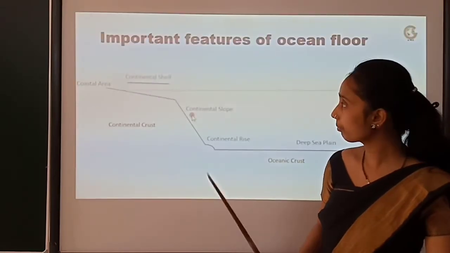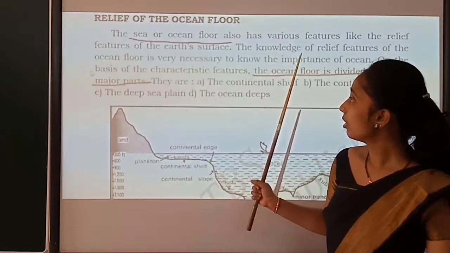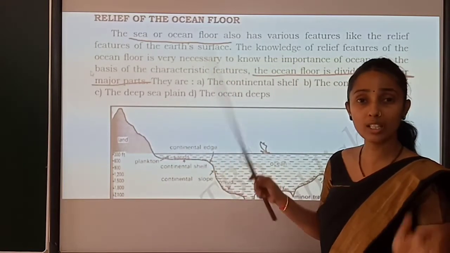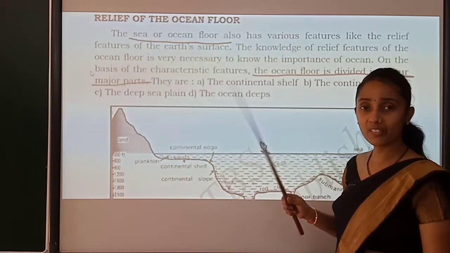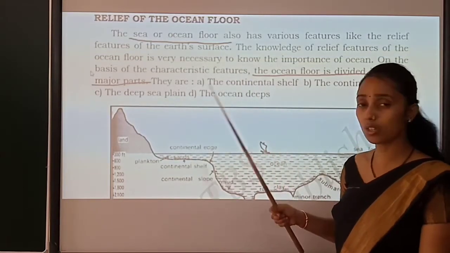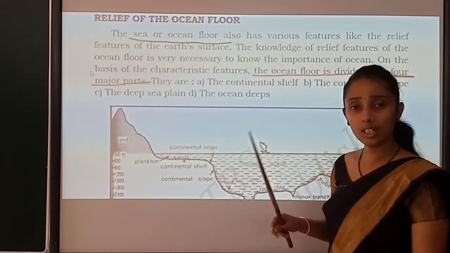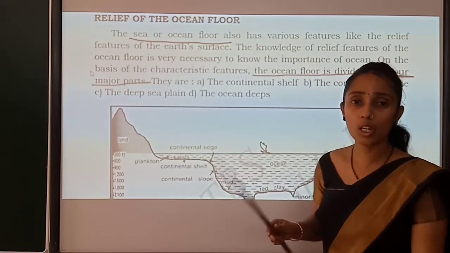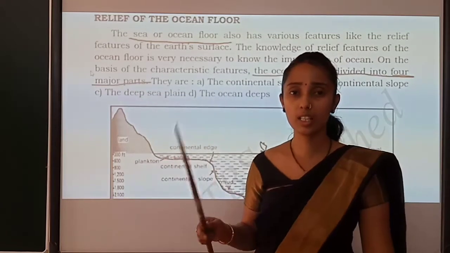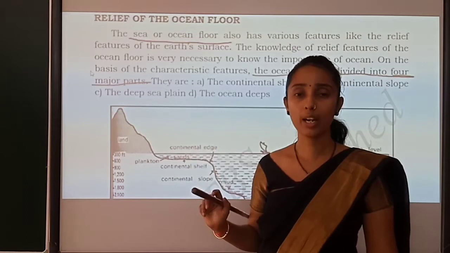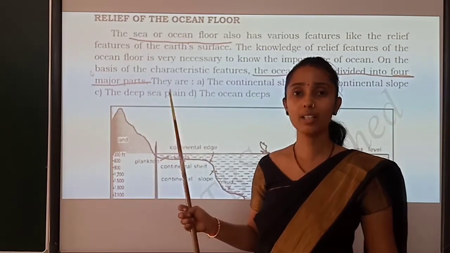Later on, we saw the relief of the ocean floor, in the sense of how the sea or the ocean that we are seeing now was structured. The surface of the earth is made up of 3 layers: crust, mantle and core. We are on the part of the crust, right? And below that were the mantle and the core.